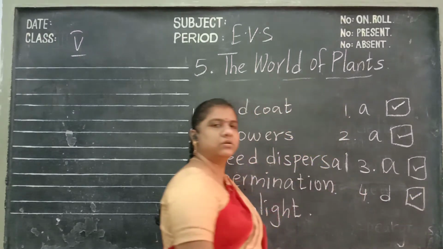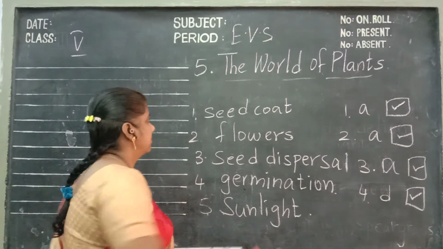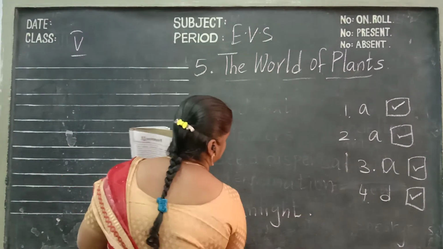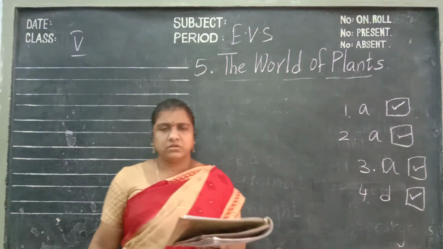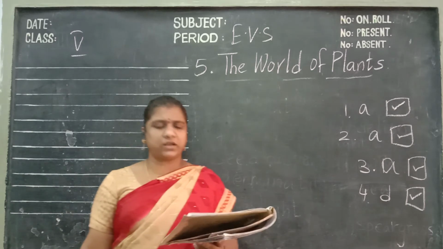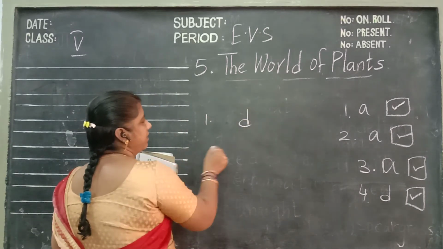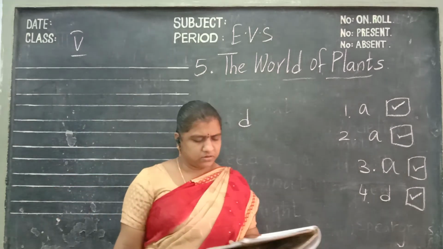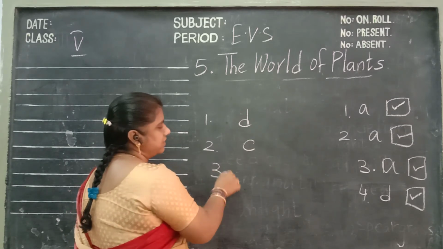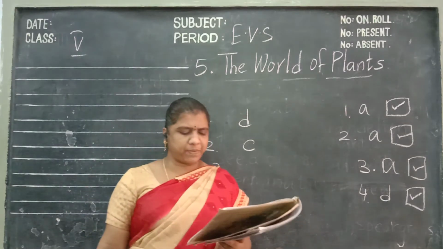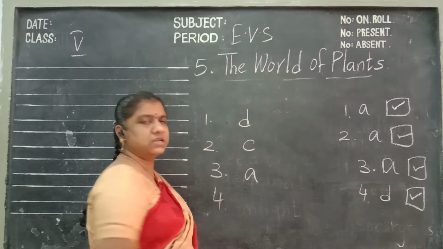Next one, children, match the following. Column A with column B. First one, coconut is dispersed by water, D. Then spores have tiny structures, C. Papaya has many seeds.